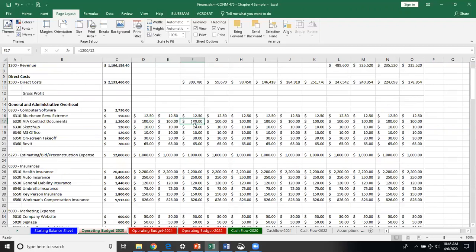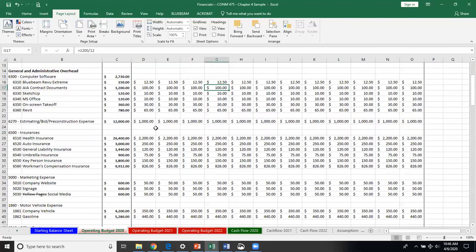I've prorated those out in some sense, whether it's a lump sum fee or if I'm paying it on a monthly rate, but I've basically just broken everything down, what my annual costs would be on a monthly basis. So you can see just going down through here, I've got my computer software. These numbers somewhat came from that chart of accounts that I showed you that you have access to in D2L.